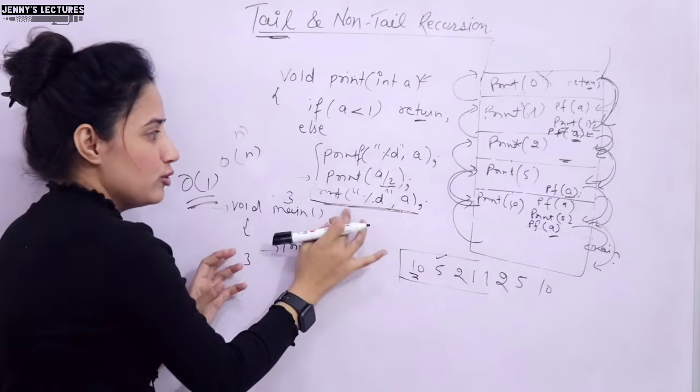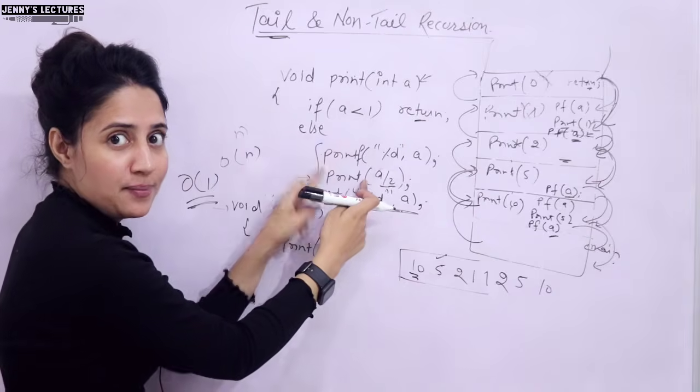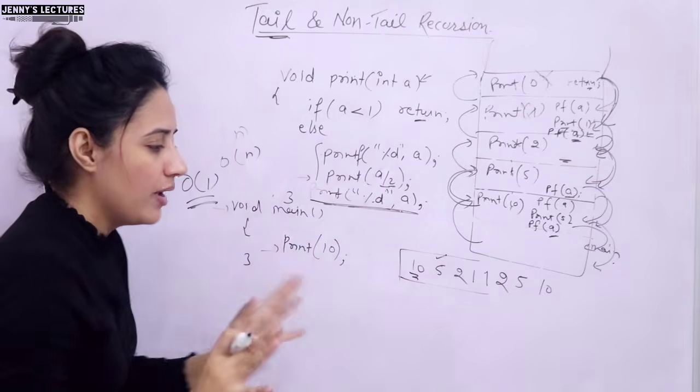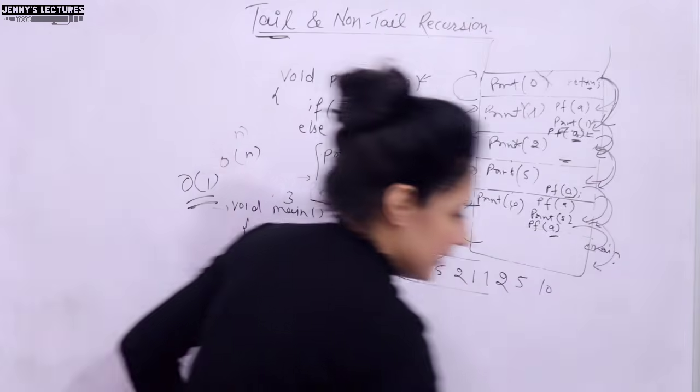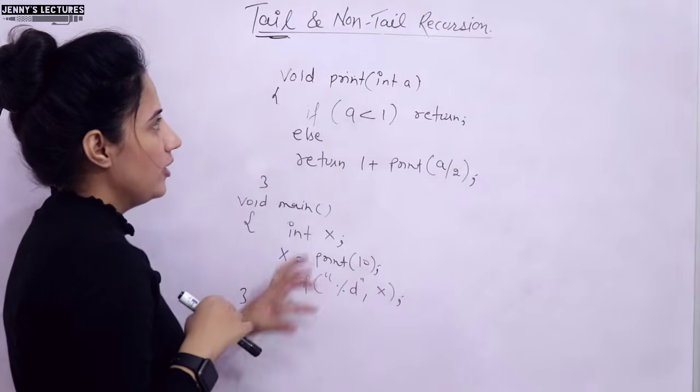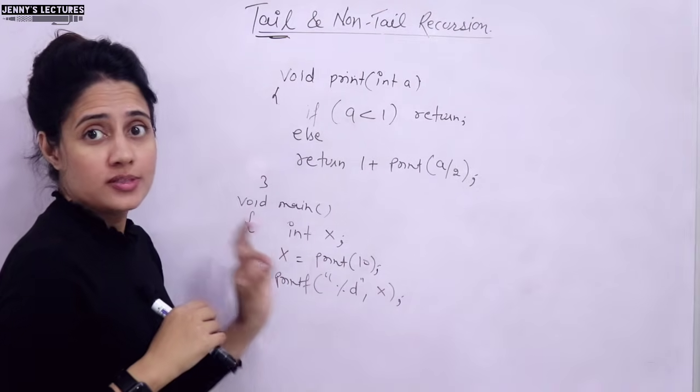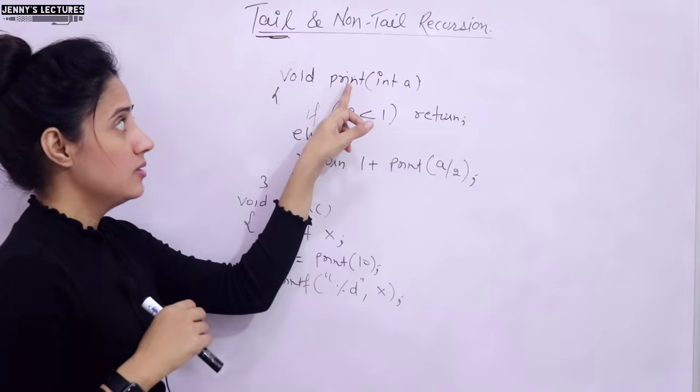By looking at this function also, you can see this is not the last statement in this function, so this is non-tail. But now I am going to take one more example. Let's see. So now, by looking at this function, can you tell me whether this is tail or non-tail? This is the function.